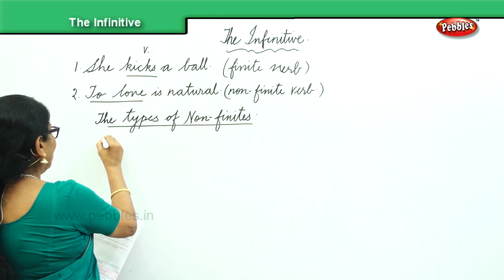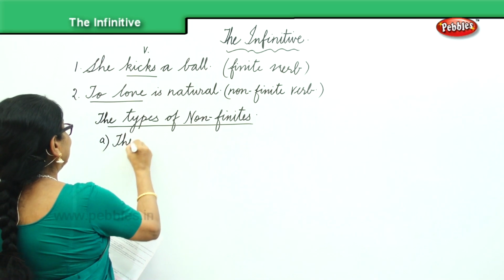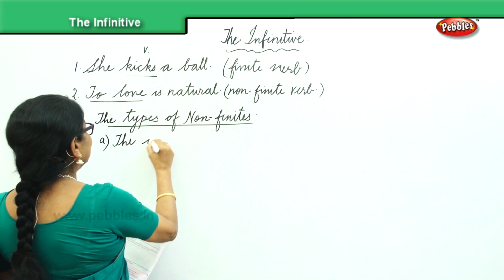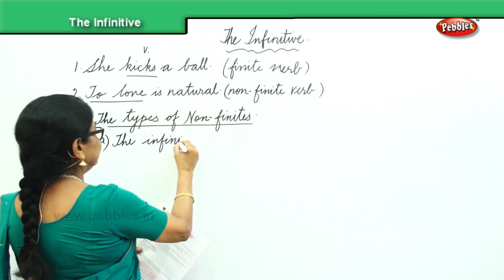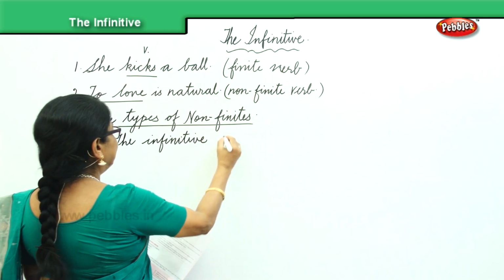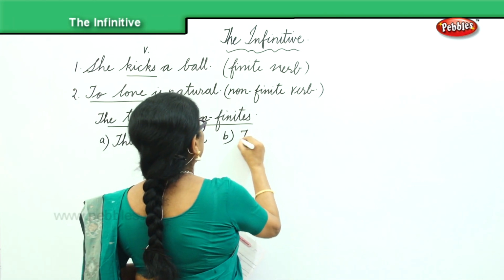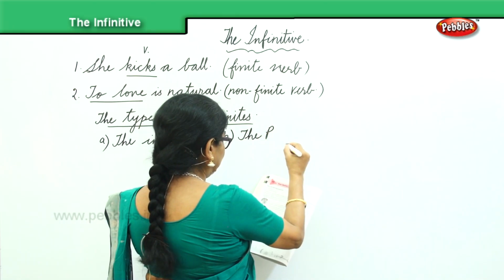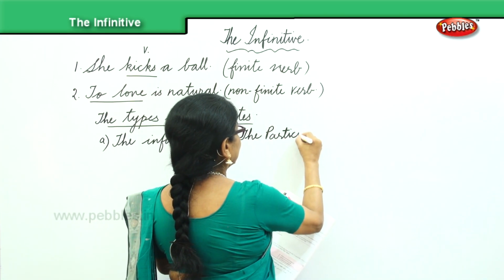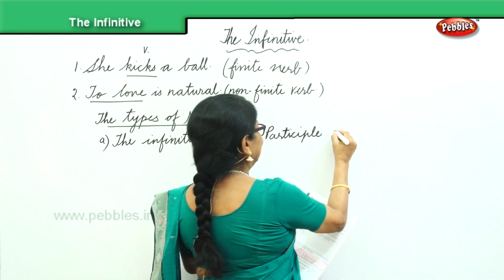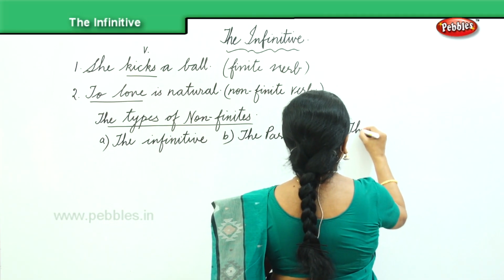What are they? A, you have the infinitive. That's what we are doing, that's the title we are doing, the infinitive. B, we have the participle, the second category. And the third category, we have the gerund.